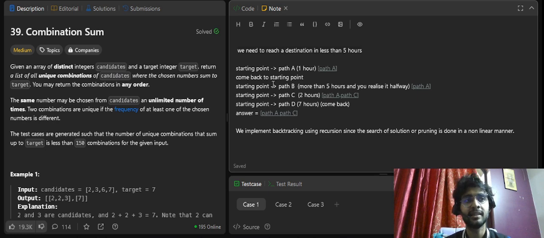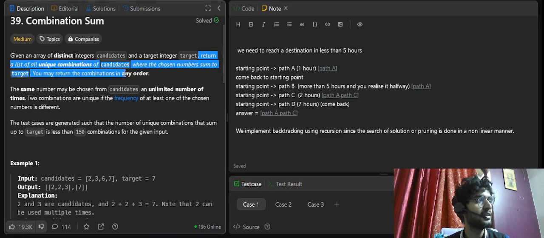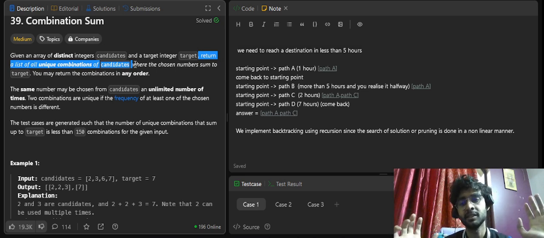Backtracking uses recursion, since the search, solution or pruning is done in a non-linear manner. Backtracking is a brute force algorithm that will help you explore different possible solutions. Wherever a problem statement says to return a list of all unique combinations, permutations or subsets, those are possibilities. You can explore possibilities using backtracking and recursion. That's what makes it easier.